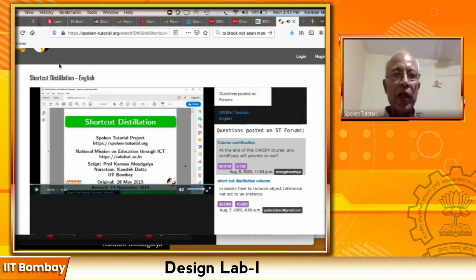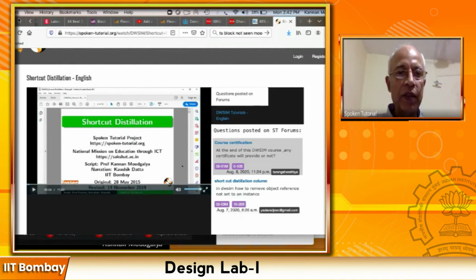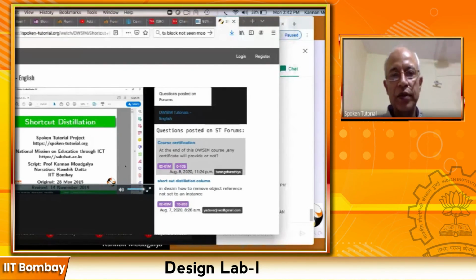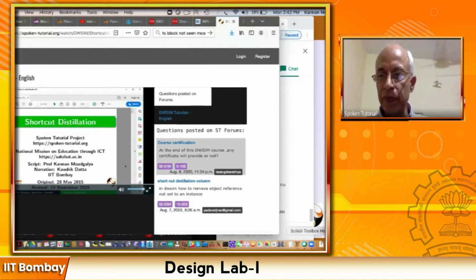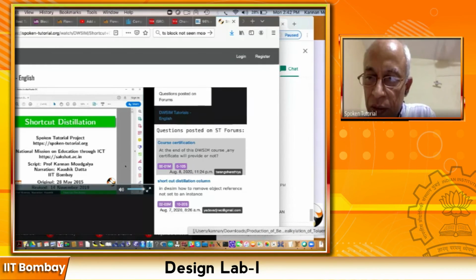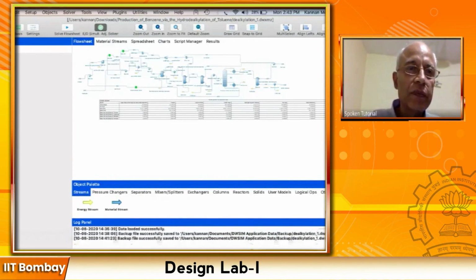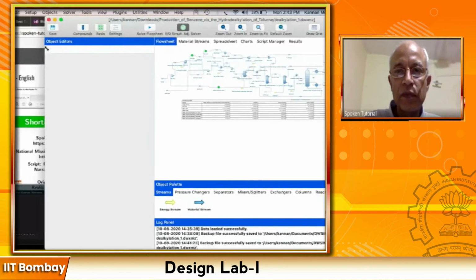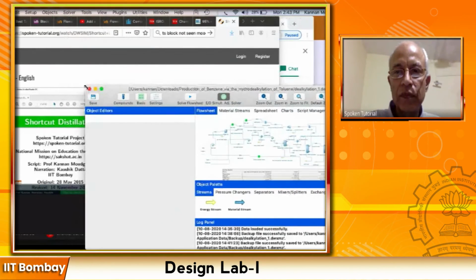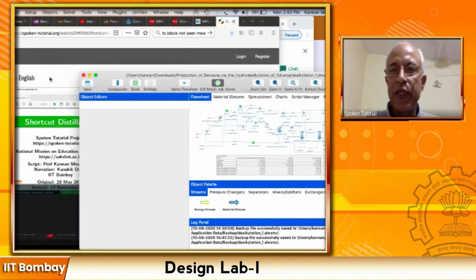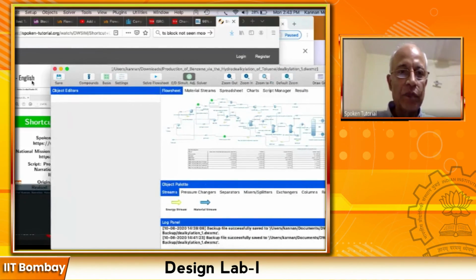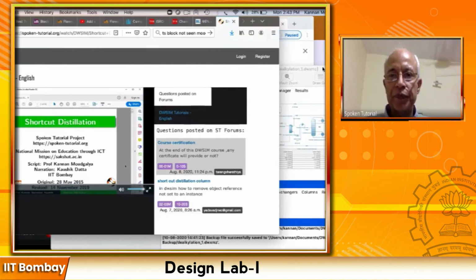Okay. Now what I can do is I will keep it in one side of the screen. I won't maximize it. And then I will open the DWSIM. Let me see if I can open. Let's take this. Of course, you might have a bigger screen. You can do it better. So here it is, right?